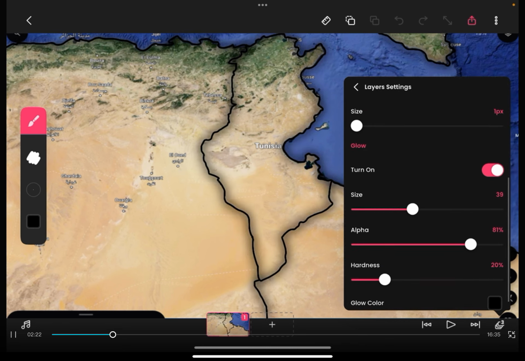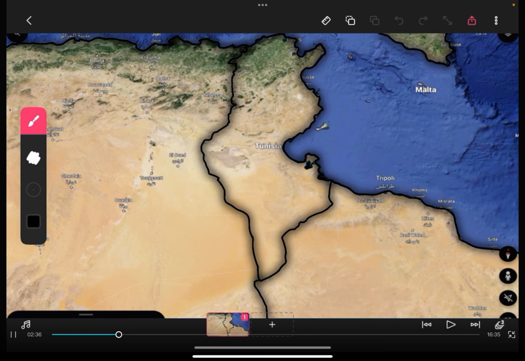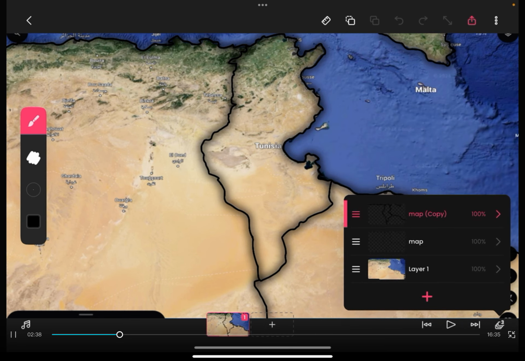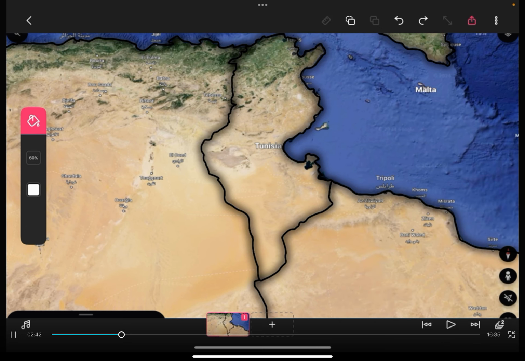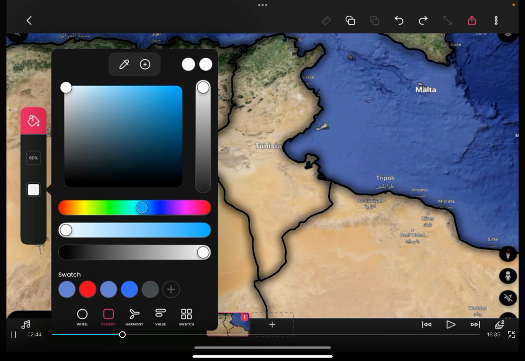I think I'd do something like this. Yeah, something like this. A little different every time, but we'll do that for this, I guess. And then we're going to go back to the map, and we're going to fill all of this in.